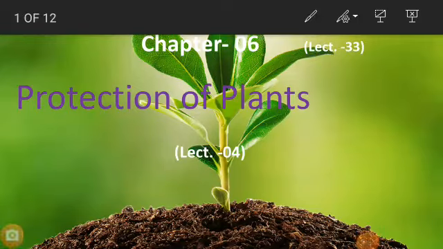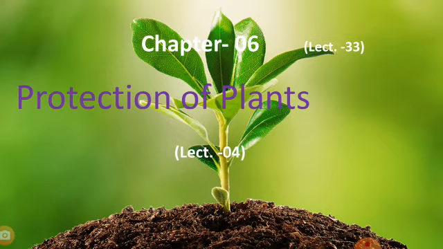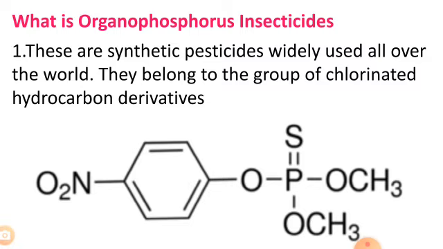Hello everyone, this is chapter number 6, Protection of Plant. Our today's topic is organophosphorus insecticides. The insecticides belonging to this group are often referred to as the organic phosphates or phosphate insecticides.